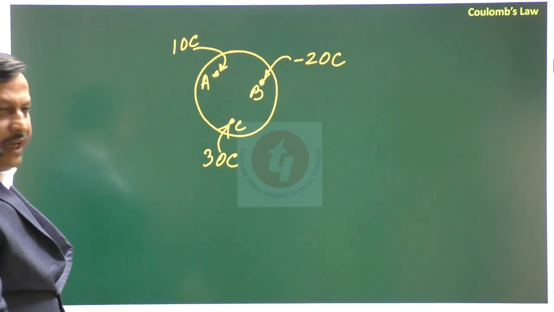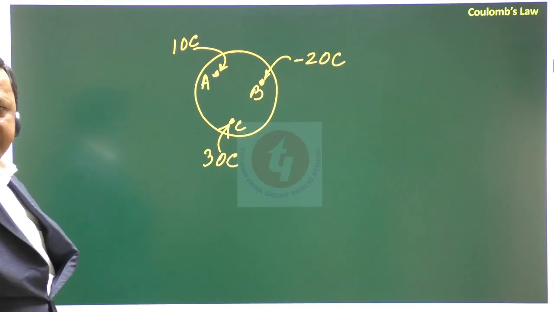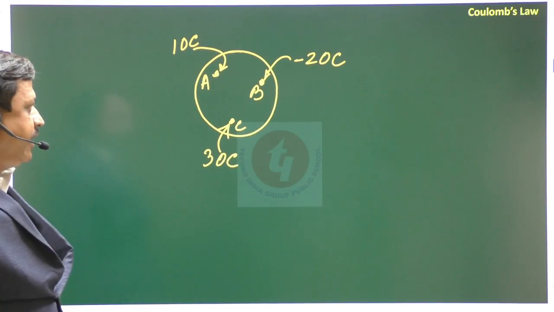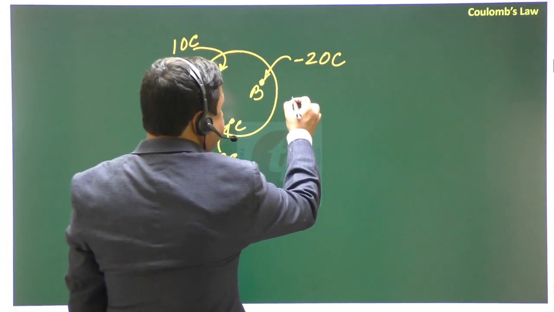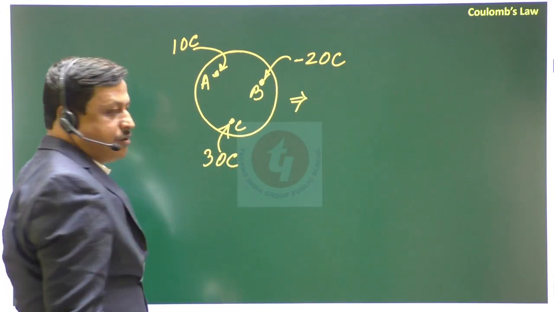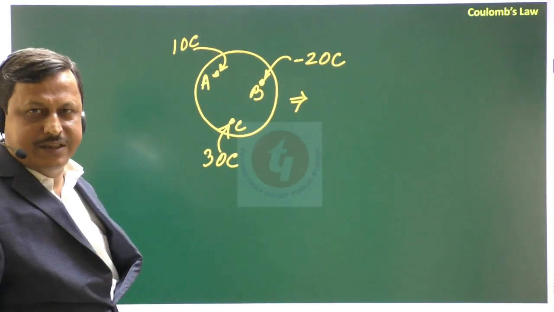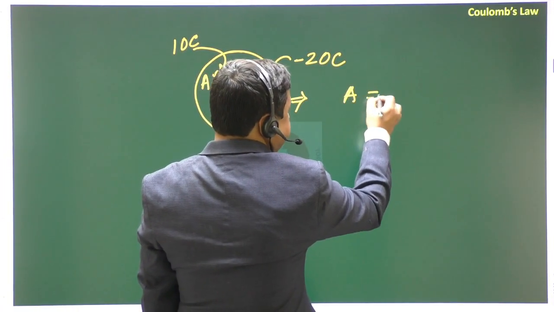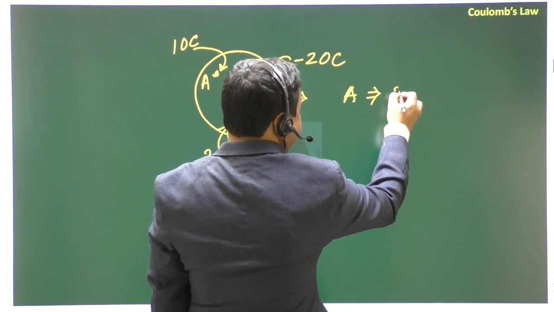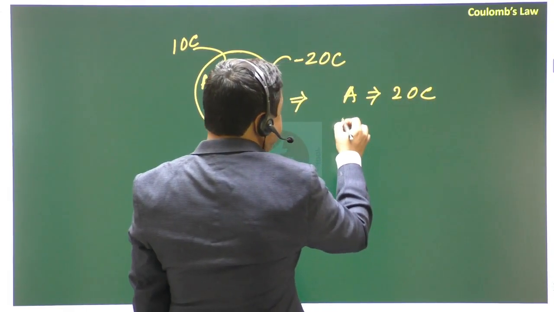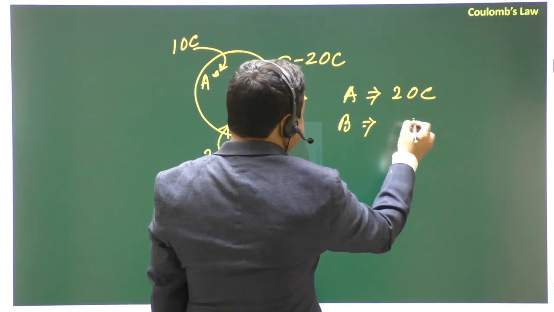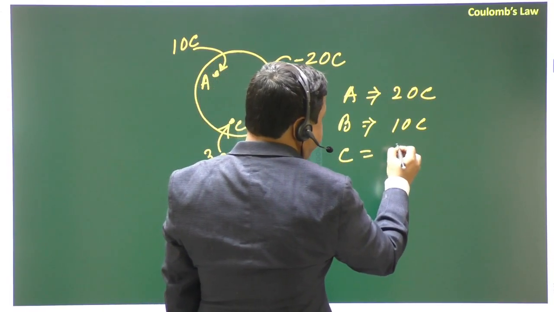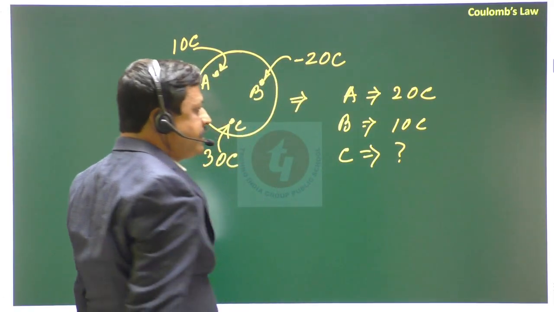After that, the charges of the bodies change, like when they are in contact, their charges will be changed. Say body A now has charge 20 coulomb, body B has charge say 10 coulomb. Then what is the charge of body C?